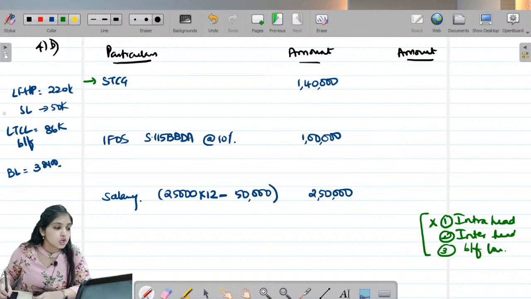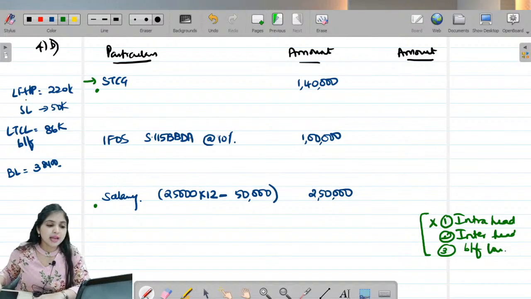Now talking about inter-head adjustment. Loss from house property, speculation loss and business loss. We have these 3 options. Now first of all, we have loss from house property. Against what will I adjust this loss from house property? We can adjust it against STCG. We can also adjust it against salary income. So loss from house property can be adjusted either against STCG or against salary income. Against IFOS, I cannot adjust this loss because this is 115BBDA IFOS.